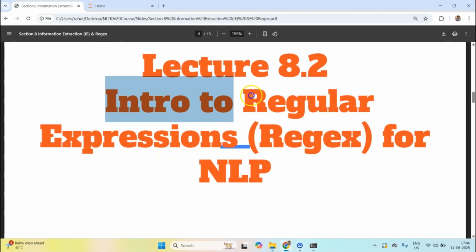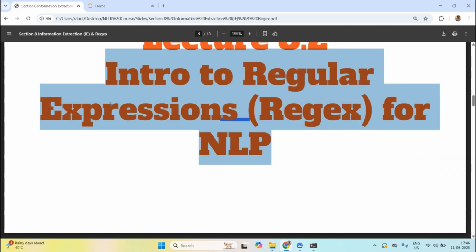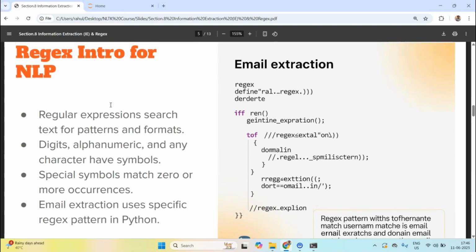In this lecture, we are going to look briefly at how regular expressions can be used to do information extraction. We will just introduce regex in this video and then look later at how it can be used for something like information extraction. All right, so let's look at that.